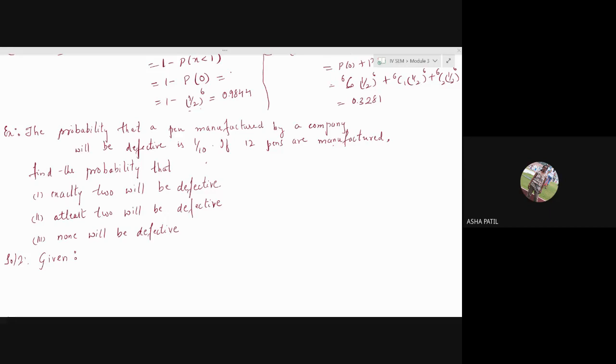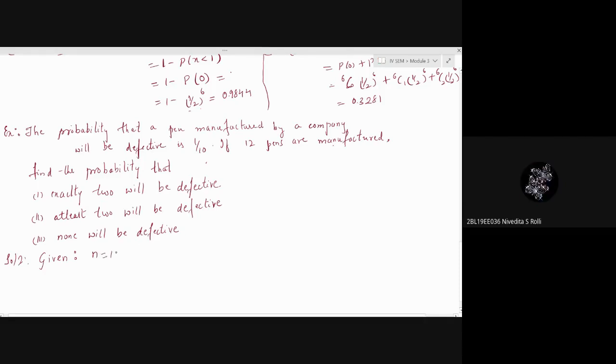What is given? Can you tell me? N equal to 12, ma'am. N is 12. Okay.